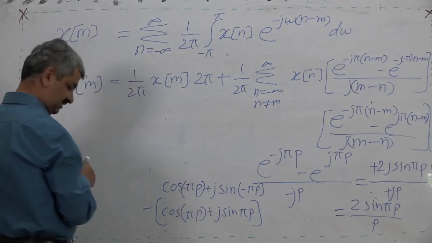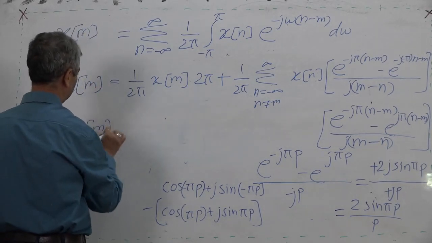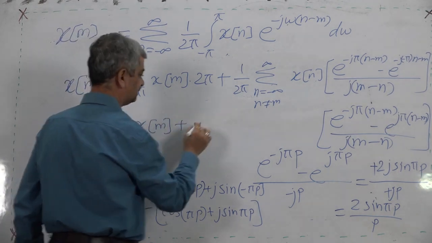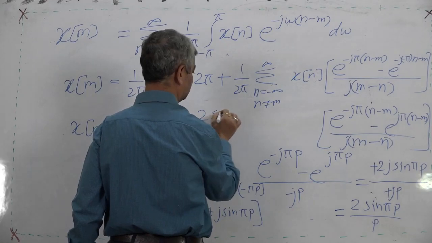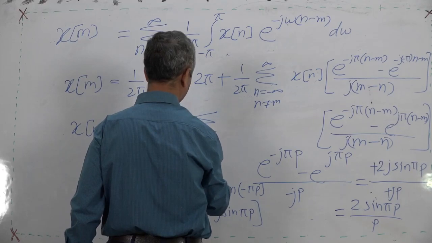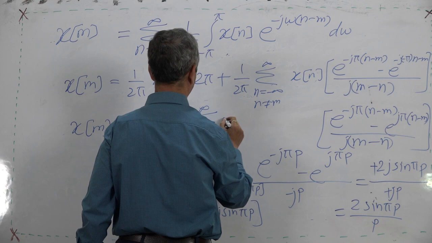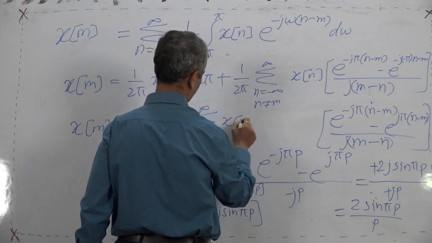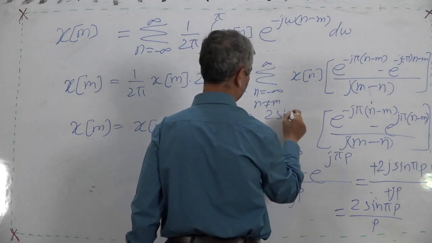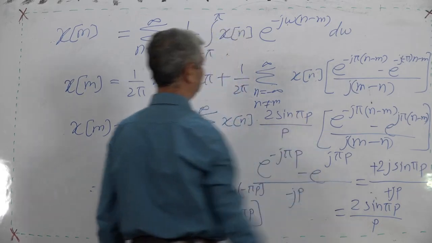So I write again the last one, xm is equal to this is xm, plus summation of n equal to minus infinity to infinity, xn will also be there, into that bracket integration, 2 sine pi p upon p.